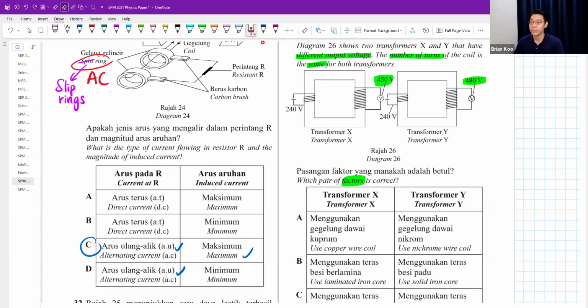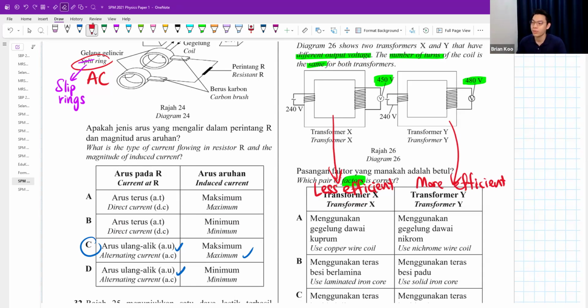I assume that is because one of the transformers is not so efficient. One of the transformers is more efficient. There's less energy lost. Okay, so let's see. One used copper, by the way, X is less efficient, more energy loss. Y is more efficient, higher efficiency, or I just write more efficient. More efficient meaning got less energy loss. That's why even though the coil has the same number of turns, I get more voltage.